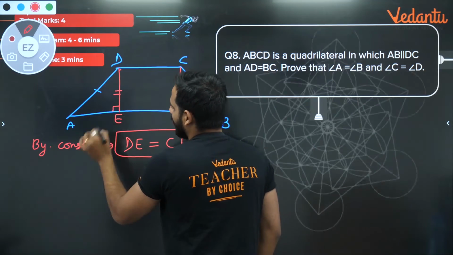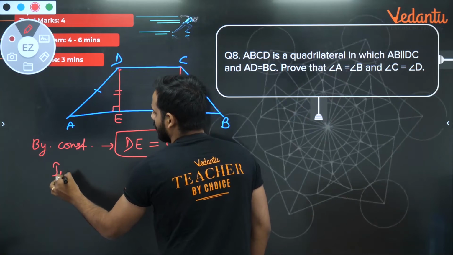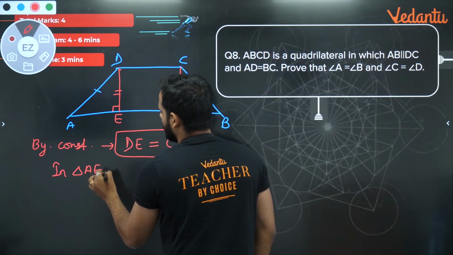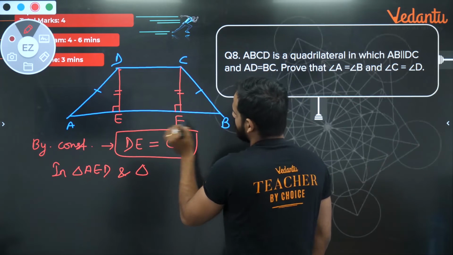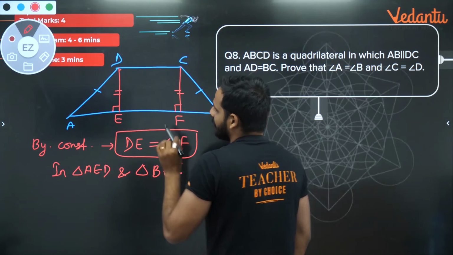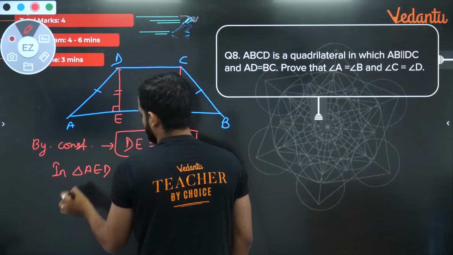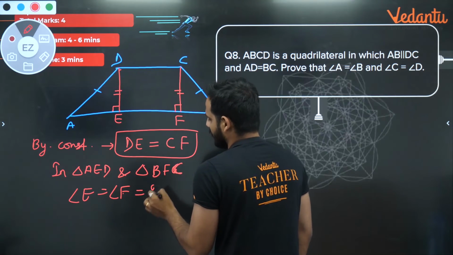This is equal. Now let's talk about the triangles. In triangle AED and triangle BFC, I can say that angle E is equal to angle F. Both are equal to 90 degrees.